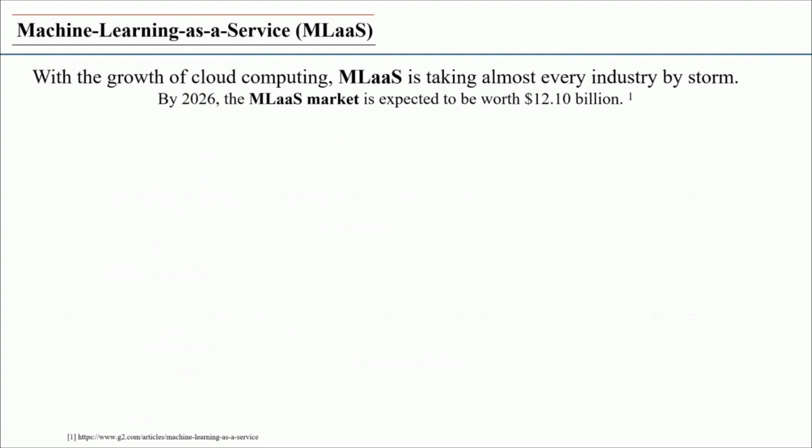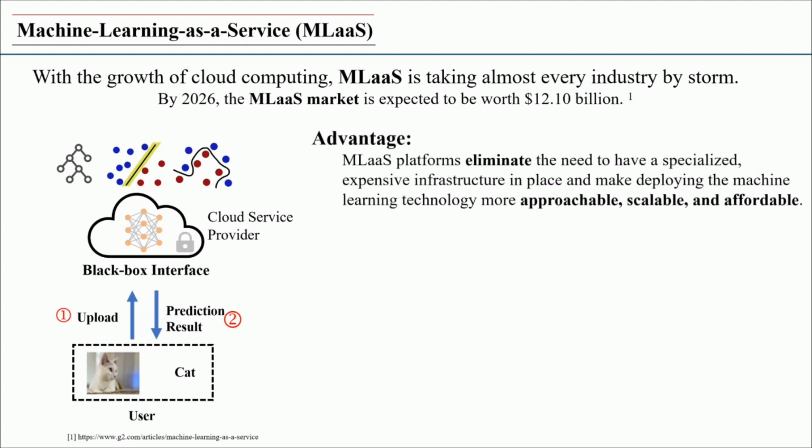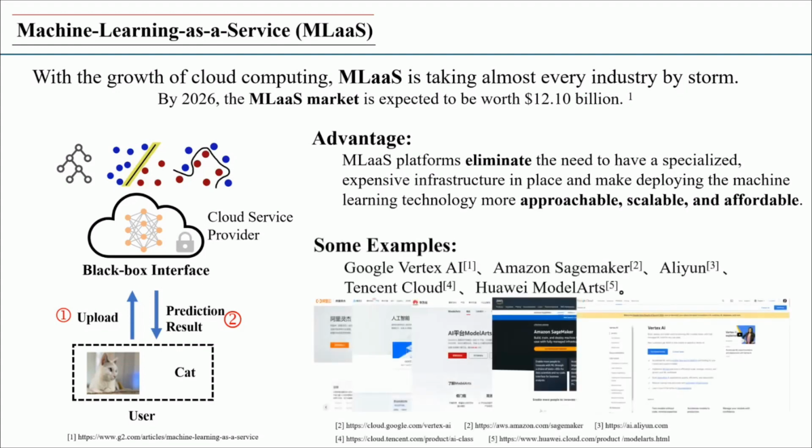With the growth of cloud computing, MLAS is taking almost every industry by storm, such as healthcare and manufacturing. This is the basic framework of MLAS. Users can access them by only uploading the sample through the black box interface, and then obtain the prediction result without intensive computational resources. The advantage is obvious. MLAS provides a simple and convenient way to access machine learning. Here are some main MLAS providers: Google AI, Amazon SageMaker, Aliyun, Tengxun Cloud, Huawei ModelArts.